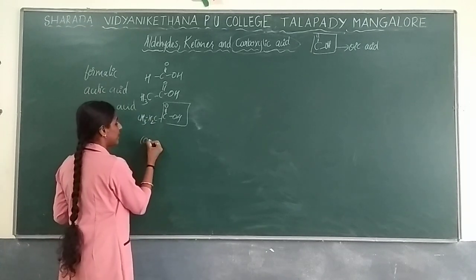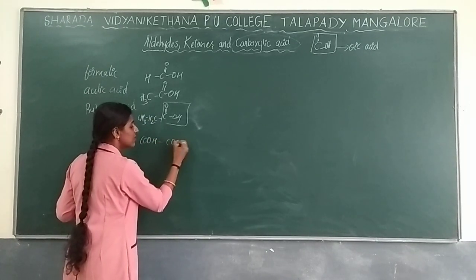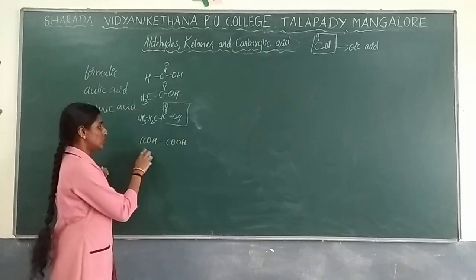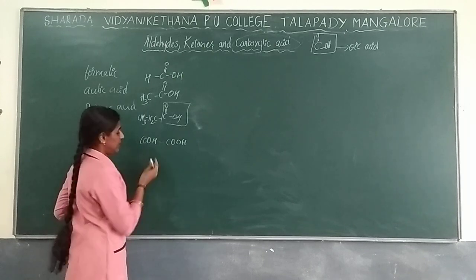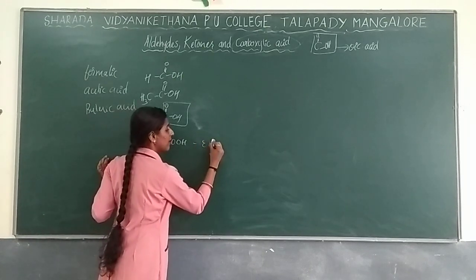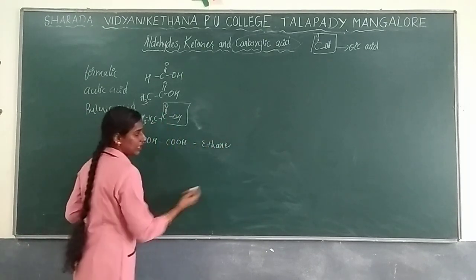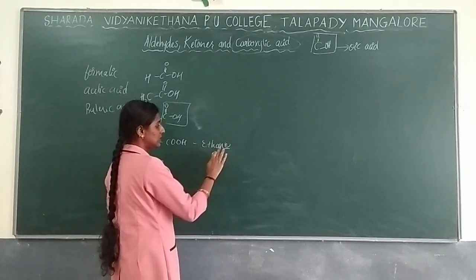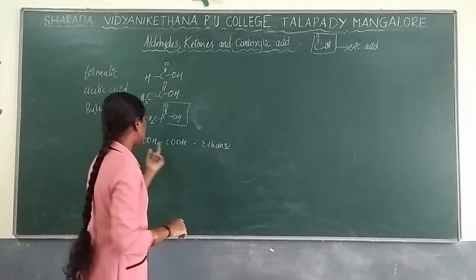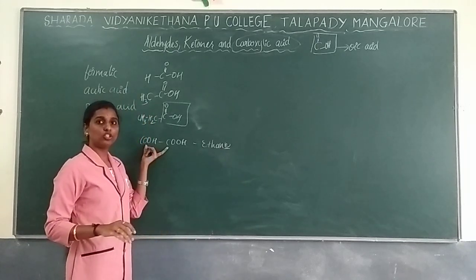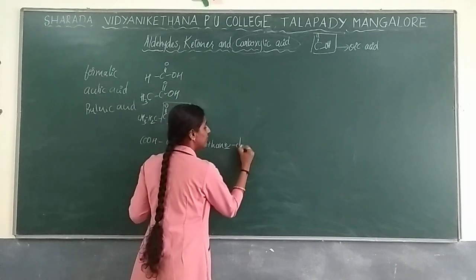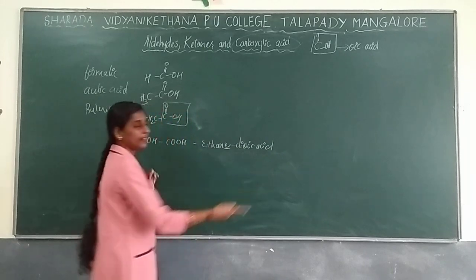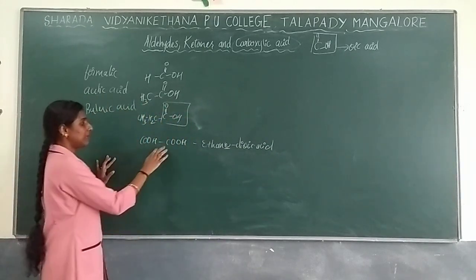Now one more COOH. How do you name this compound? Two carboxylic acid groups are present, and 2 carbons, so you give it ethane. This last E you just retain as it is. Next, how many carboxylic acids are present? 2, so you give it dioic acid. Ethane dioic acid is the name we take.